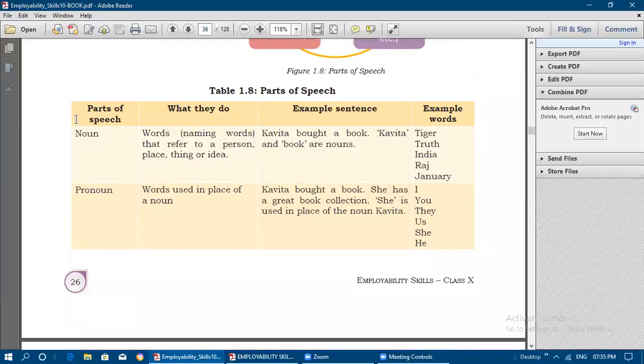And parts of speech we will see with examples here. Noun is the first part of speech. Nouns are naming words that refer to a person, place, thing, or idea. Example sentence: Kavita bought a book. Kavita and book are nouns here, a person name and a thing name. Example words: tiger, truth, India, Raj, January. Raj is a person name, India is a place name, truth is a thing or idea, tiger is an animal name, January is a month name. All these come under nouns.